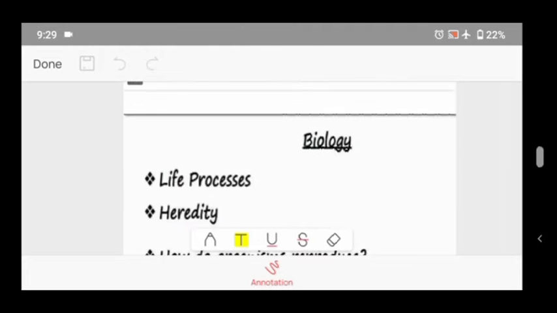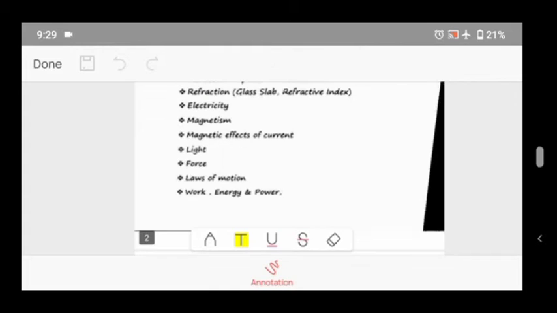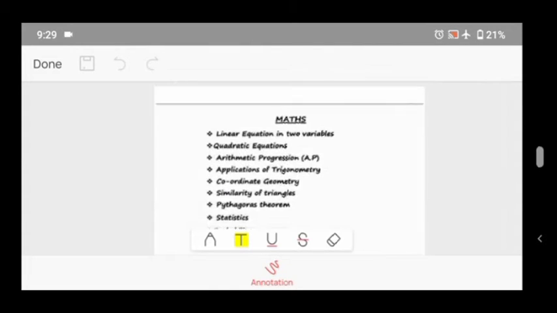Here, biology: life processes, heredity, how do organisms reproduce. The life processes chapter is so big, heredity also, and how do organisms reproduce. Please study these topics. These topics are important.